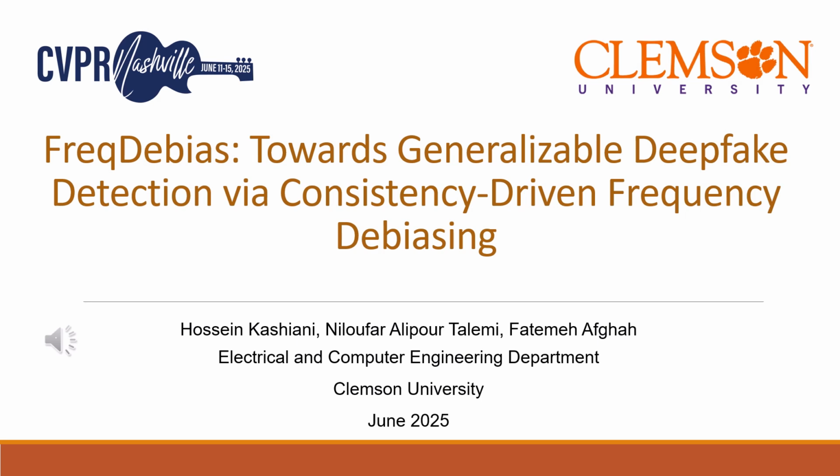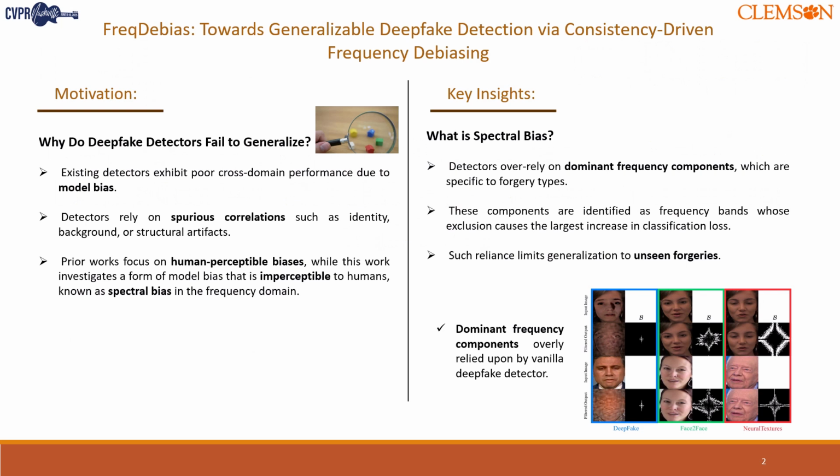Many recent deepfake detectors perform well on the datasets they're trained on, but struggle to generalize when exposed to new, unseen forgery types. One reason is that their performance drop is related to model bias, where the detector learns shortcuts or spurious patterns instead of actual generalizable forgery cues. These spurious cues can include things like identity information or background textures.